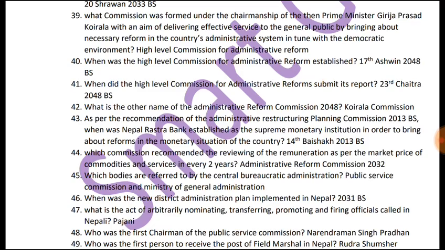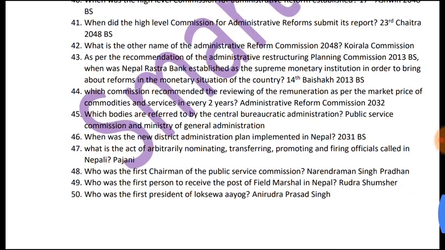40th question is, when was the High Level Commission for Administrative Reform established? It was established on 17th Ashwin 2048 BS. The next question is, when did the High Level Commission for Administrative Reforms submit its report? The High Level Commission for Administrative Reforms submitted its report on 23rd Chaitra 2048 BS.